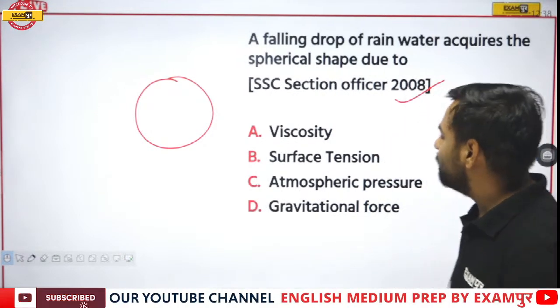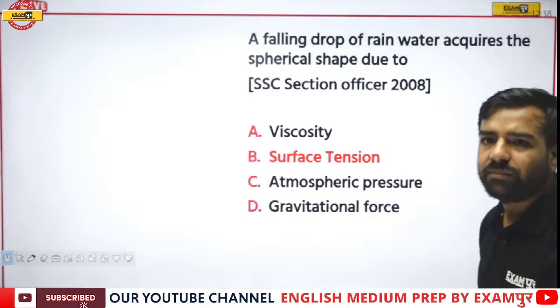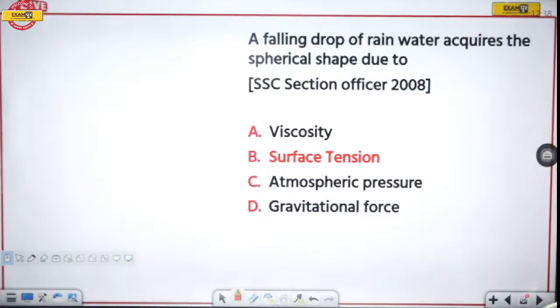So here, let me tell you what is going to be the correct answer. The correct answer would be surface tension over here. Because of the presence of surface tension, the falling drop of rainwater acquires the spherical shape. So here, Ilma, you were correct in the first go, but in the second attempt you went wrong.